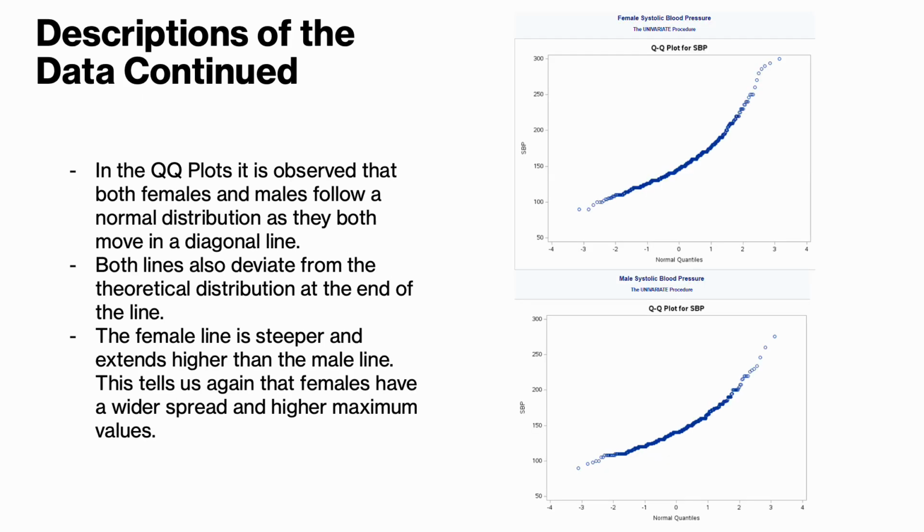Descriptions of the data continued. In the QQ plots, it is observed that both females and males follow a normal distribution as they both move in a diagonal line. Both lines also deviate from the theoretical distribution at the end of the line. The female line is steeper and extends higher than the male line. This tells us again that the females have a wider spread and higher maximum values and outliers than the males do.